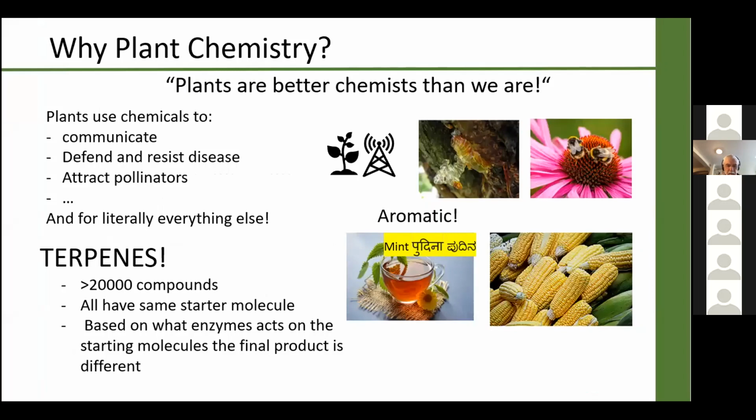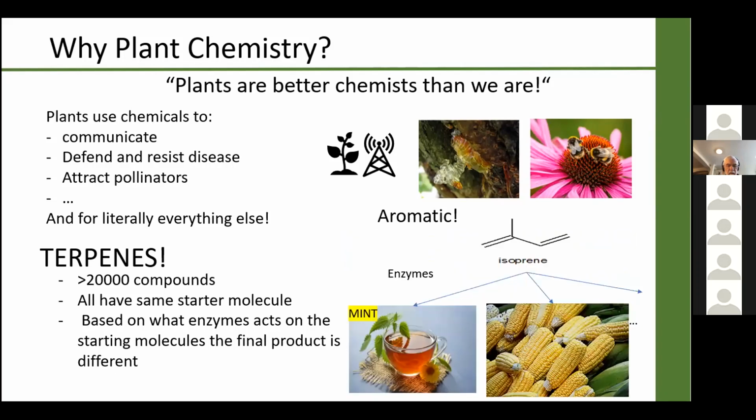So why are we mining plant chemical literature? Simply put, plants are better chemists than we are, and we use chemicals for literally everything, and that includes communication, defense, attracting pollinators, and so on. We are specifically interested in a class of compounds called terpenes, which are special because they start from a similar starter molecule called isoprene. Based on what enzyme acts on the starter molecule, the final product is going to be different. And that's how we have a wide array of more than 20,000 different kinds of terpenes.